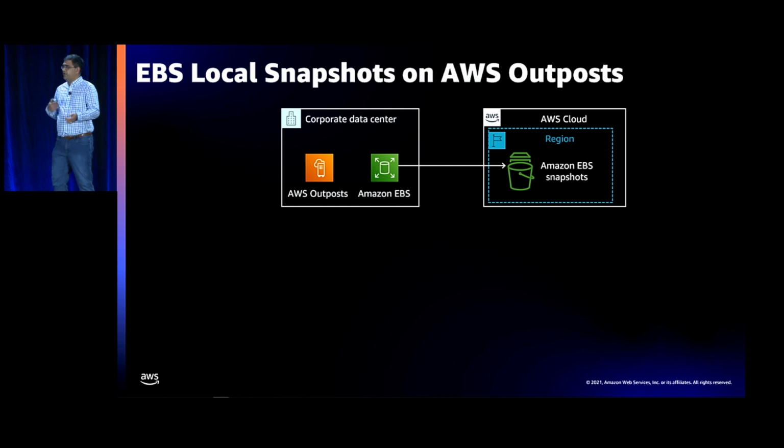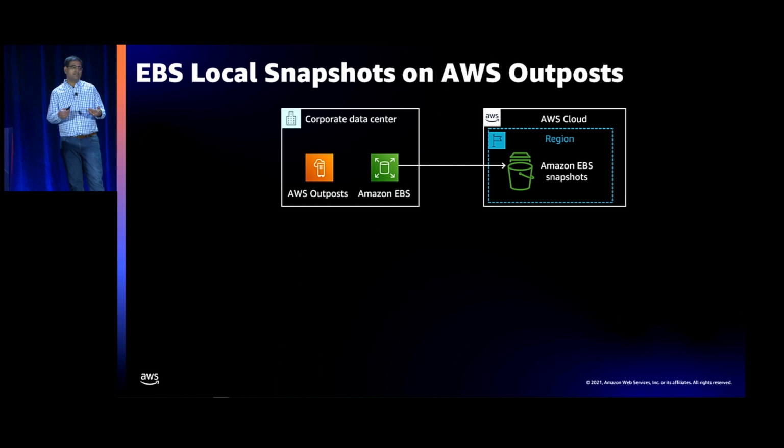So previously, when AWS Outposts launched 2 years ago, what we supported is EBS on Outposts. And then to take a snapshot, you would have to take a regional snapshot. So whatever region that particular outpost was parented to, you would store the snapshot in that region.